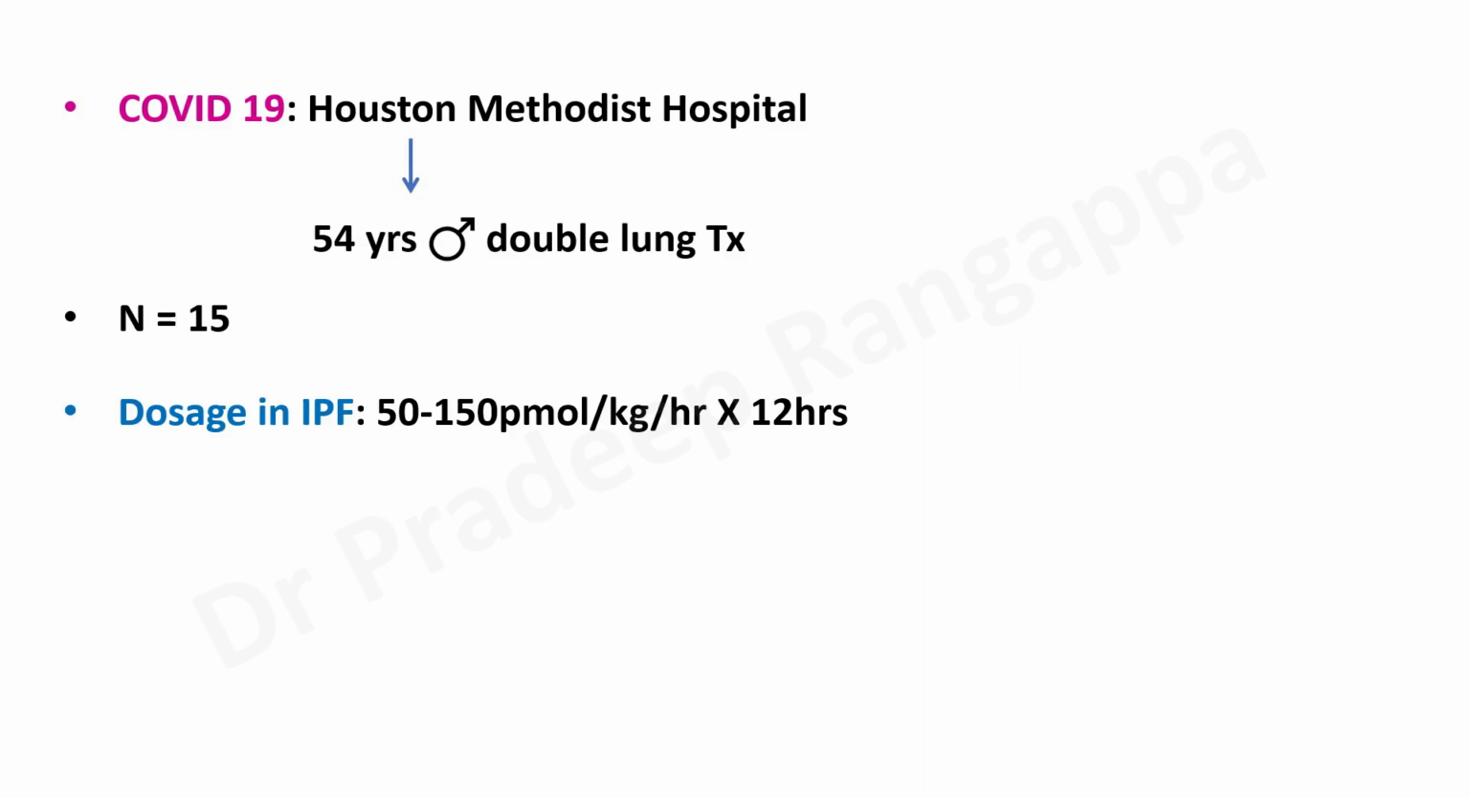So the important thing about this molecule is it has a role even in ILD, interstitial lung disease, and pulmonary fibrosis. So the dose that is suggested, and as I said, this molecule has been present for 20 years, is 50 to 150 picomoles per kg per hour over 12 hours as infusion. So this was our understanding until this COVID happened. And after that, a few trials have happened. So we are here to discuss the trials to see whether it holds promise.